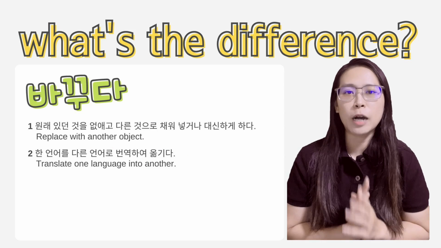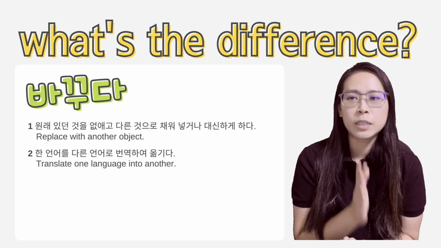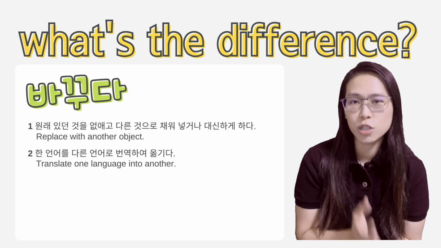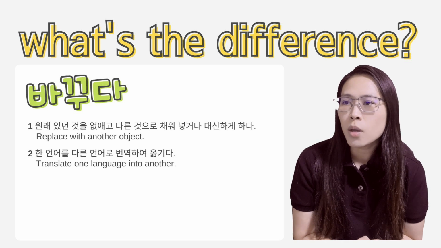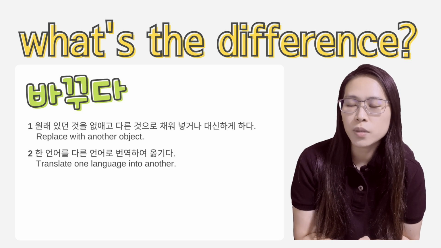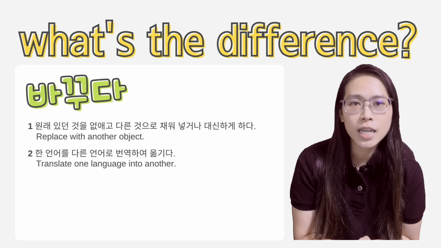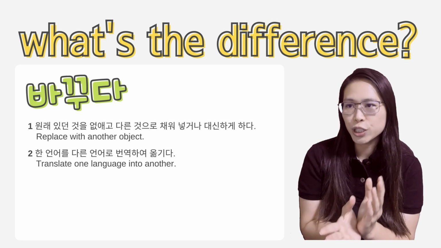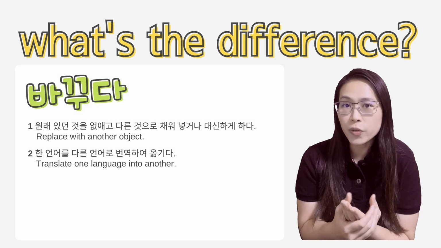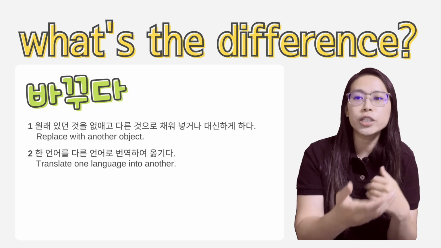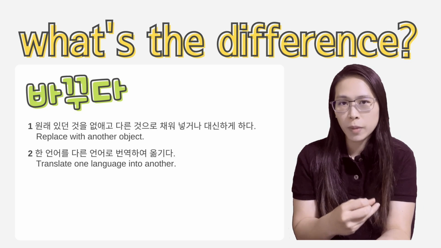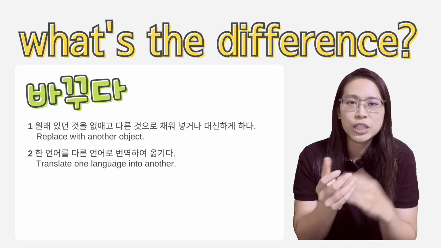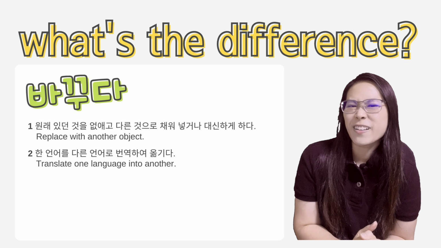Okay, so the first one is 바꾸다. 바꾸다 is the simplest, plain vanilla, most commonly used way to say the verb to change. Now, the dictionary definition: 원래 있던 것을 없애고 다른 것을 채워놓거나 대신하게 하다. Okay, so 원래 있던 것을 없애고 means whatever was originally there, you remove it, it's no longer there, and then you change it into something else. You either put something else in replacement, or instead of this original thing, you change it with something else. So it's like replacing it with another object.